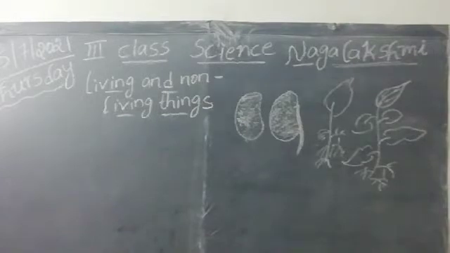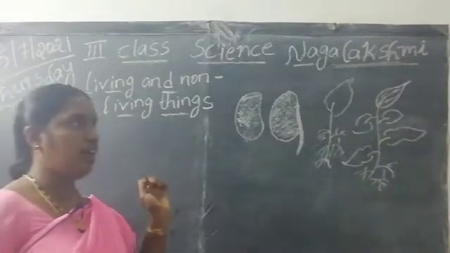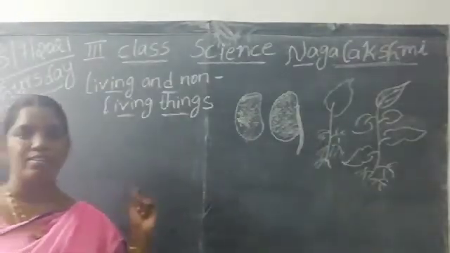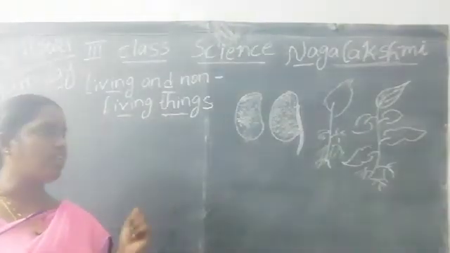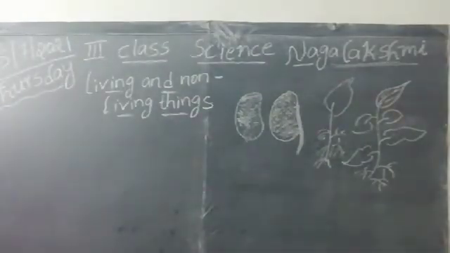Things that have life in them are called living things. And what are the examples of living things?